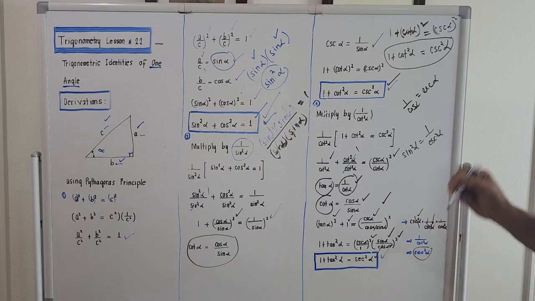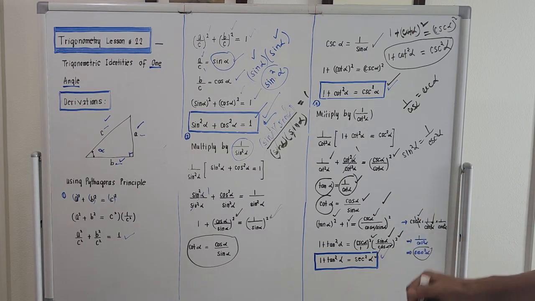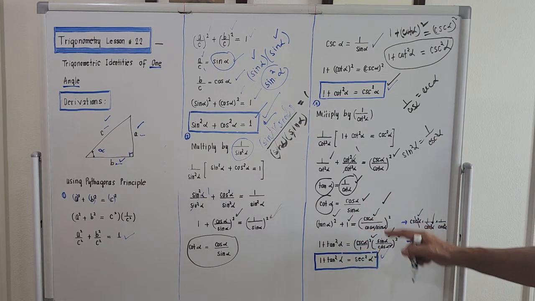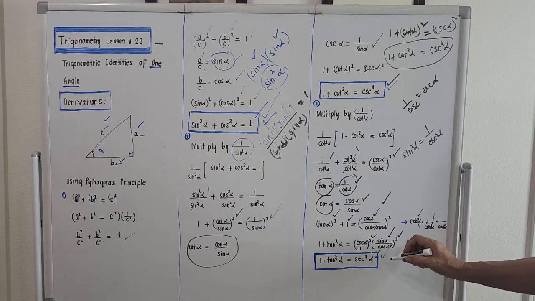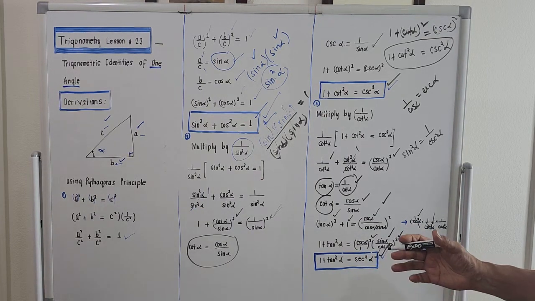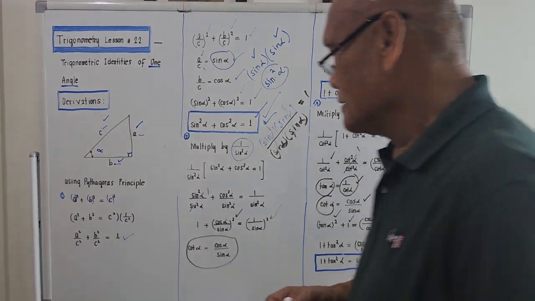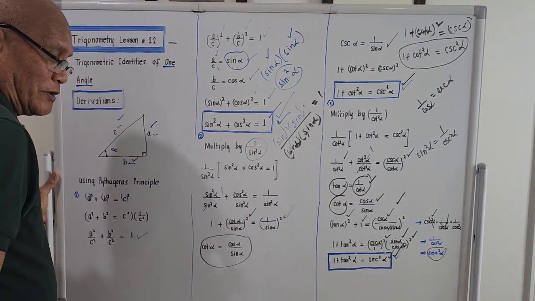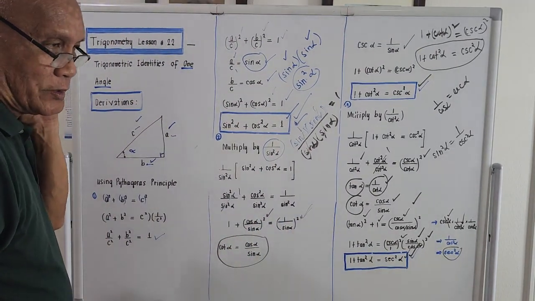So the third most important trigonometric identity under the study of trigonometry, that is 1 plus tangent square of alpha, will be equal to secant square of alpha. That's it. Okay, guys? At least we now know the 3 most important trigonometric identities.